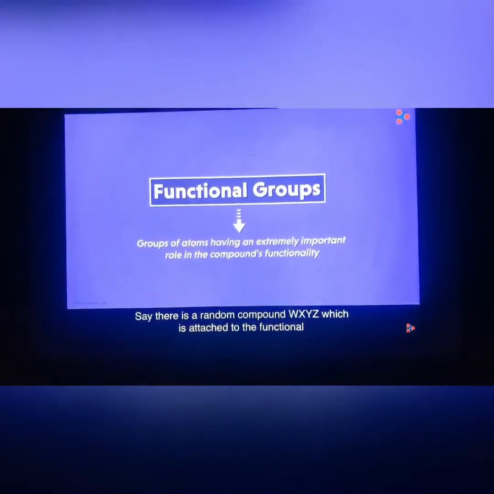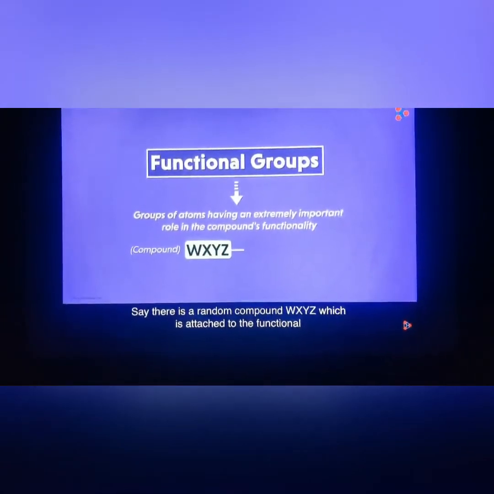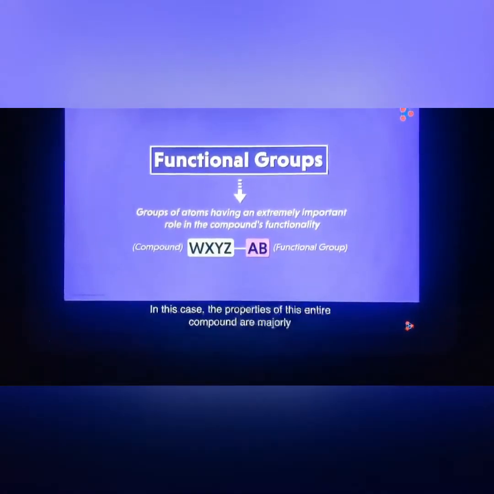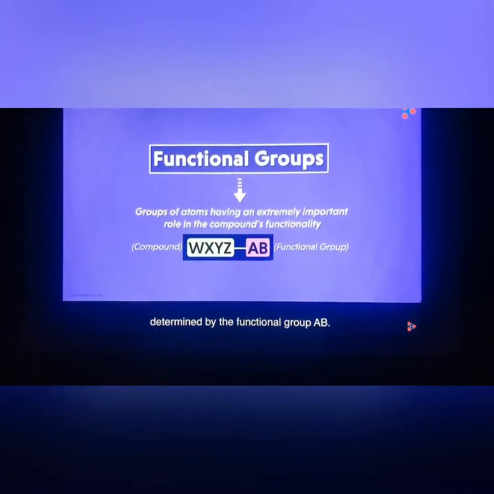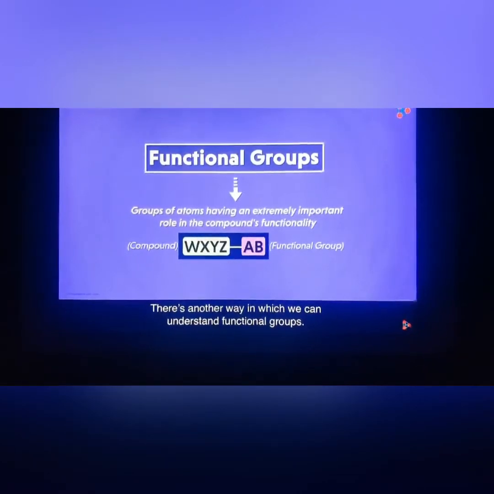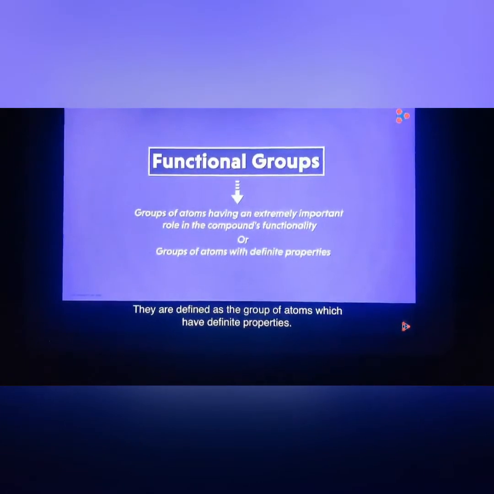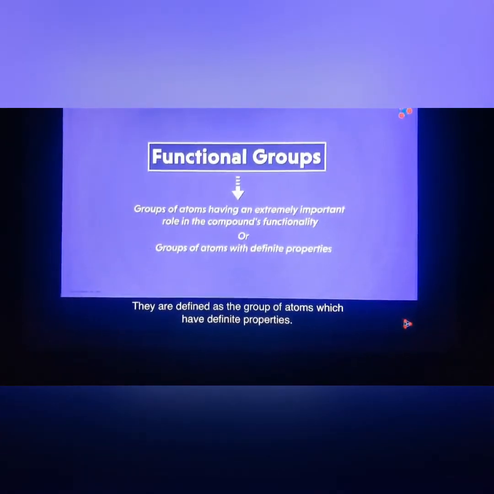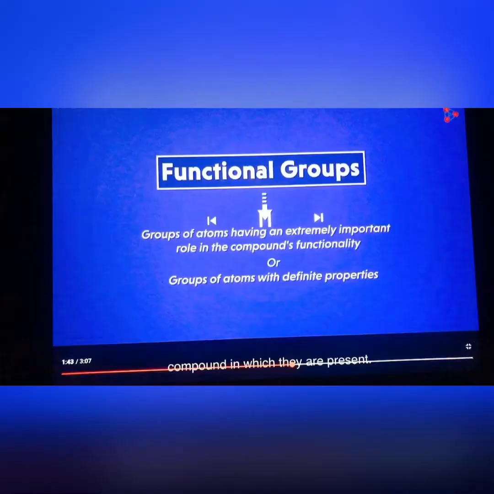Say there is a random compound WXYZ which is attached to the functional group AB. In this case, the properties of this entire compound are majorly determined by the functional group AB. There is another way in which we can understand functional groups. They are defined as the groups of atoms which have definite properties. These functional groups impart properties to the compound.